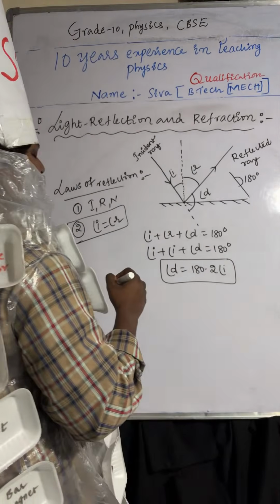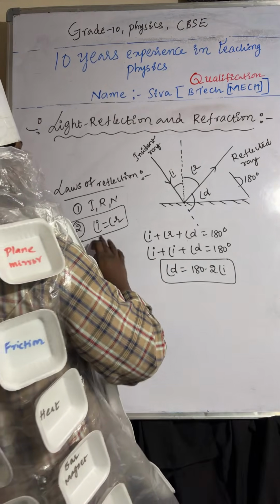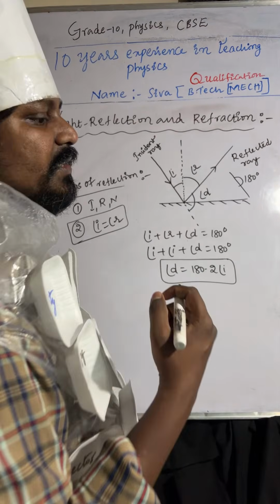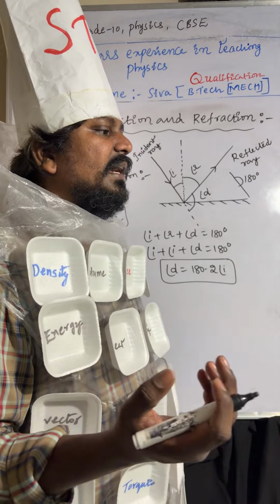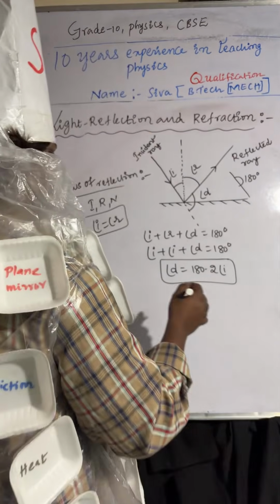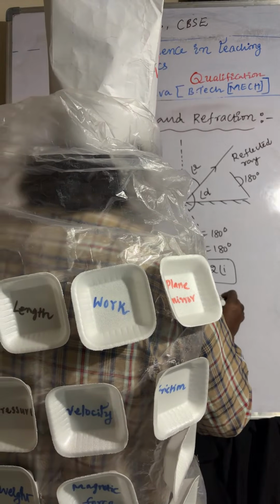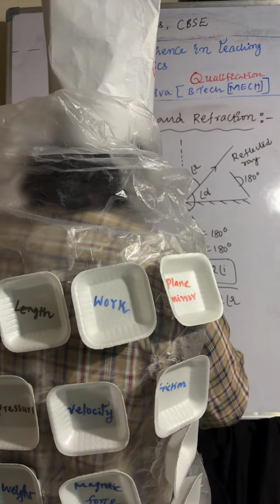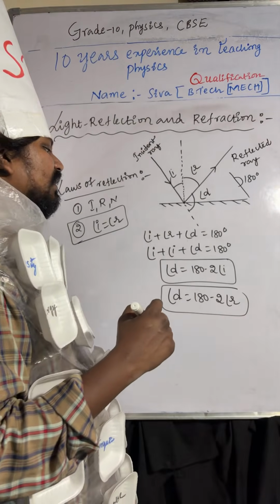Now you can observe here, angle of incidence is equal to angle of reflection. So angle of deviation equals 180 minus 2 angle of reflection.